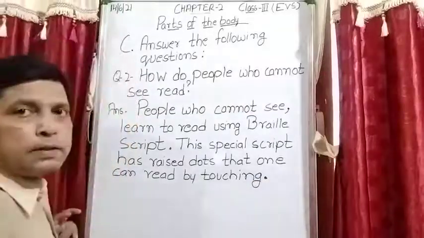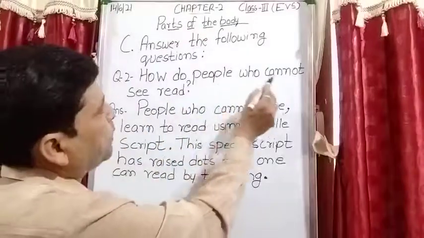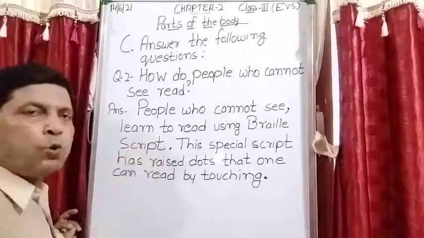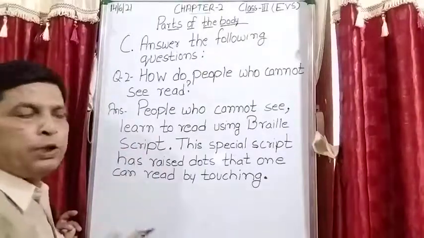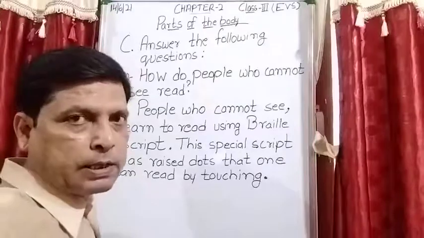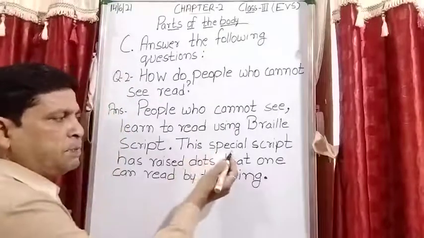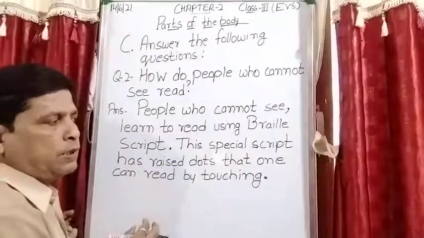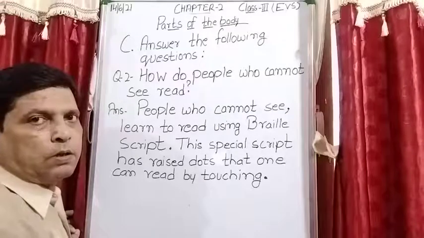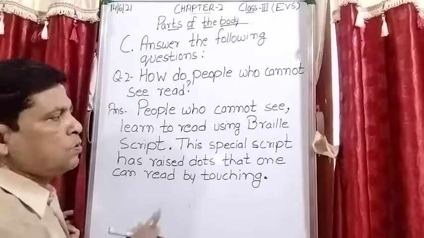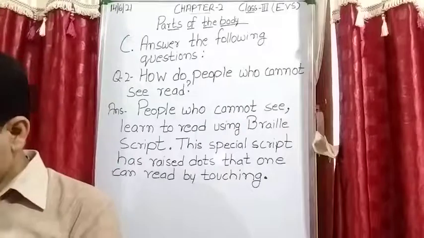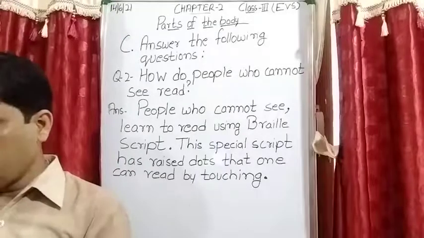So this is your second answer. How do people who cannot see read? People who cannot see learn to read using braille script. Now what is the specialty about this script? This special script has raised dots that one can read by touching these dots. Is it clear? So note down the answer. After that,